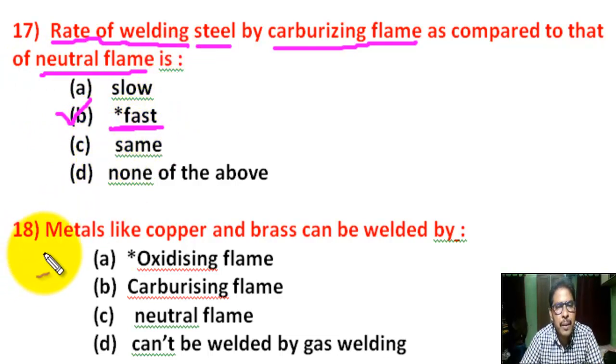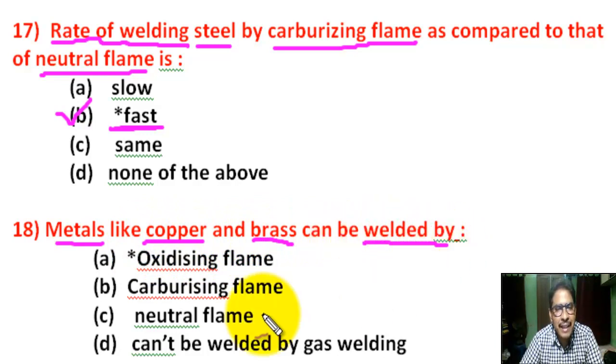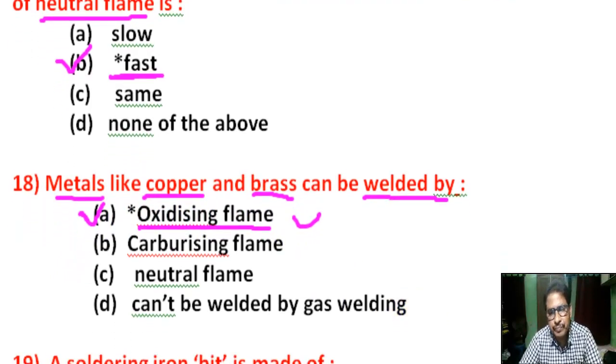Question number 18. Metals like copper and brass can be welded by, there are 4 options. Correct answer is A. Oxidizing flame is used for metals like copper and brass.